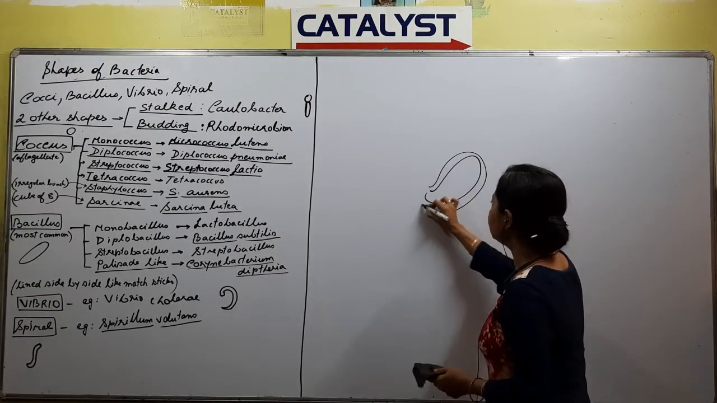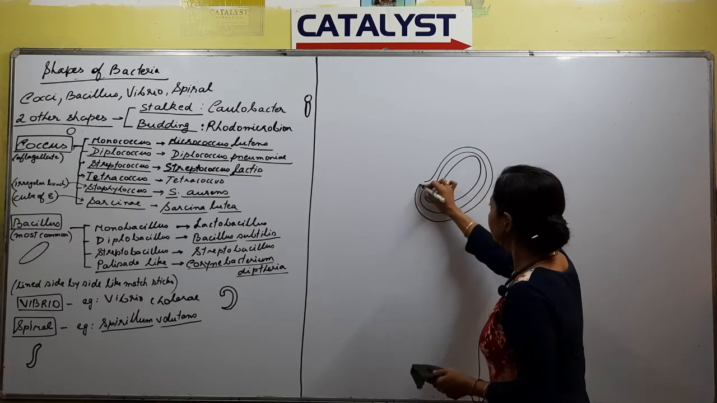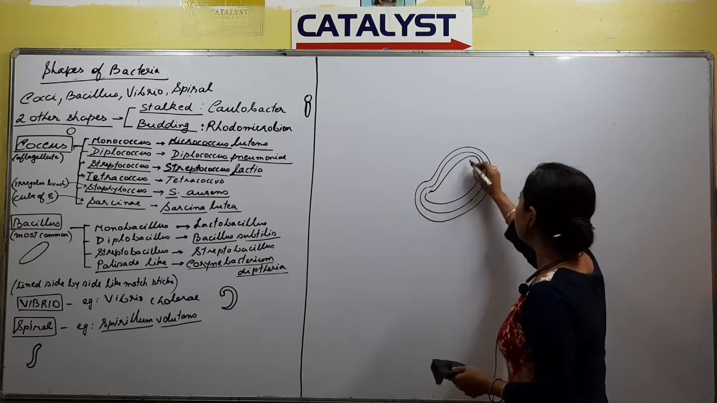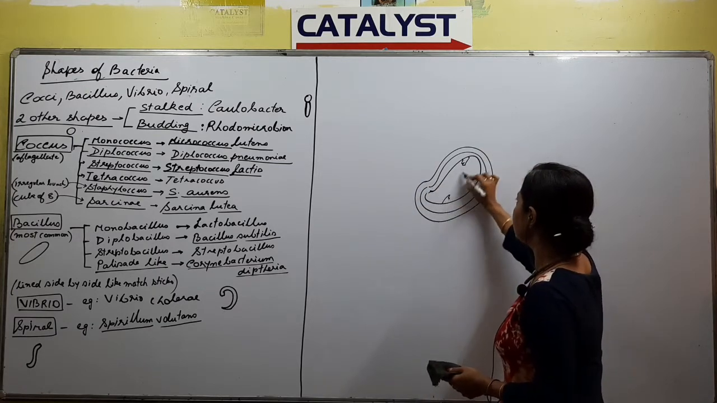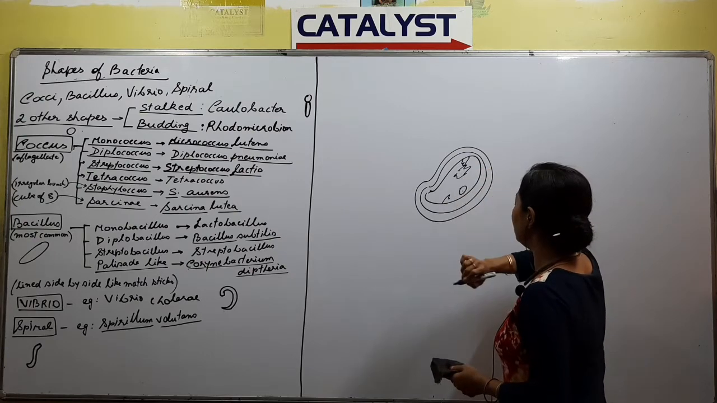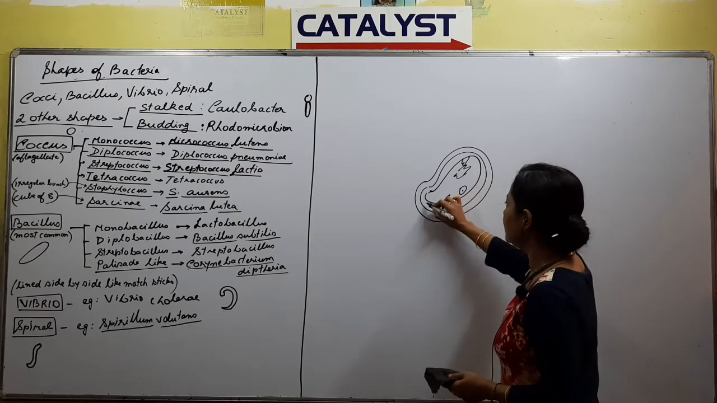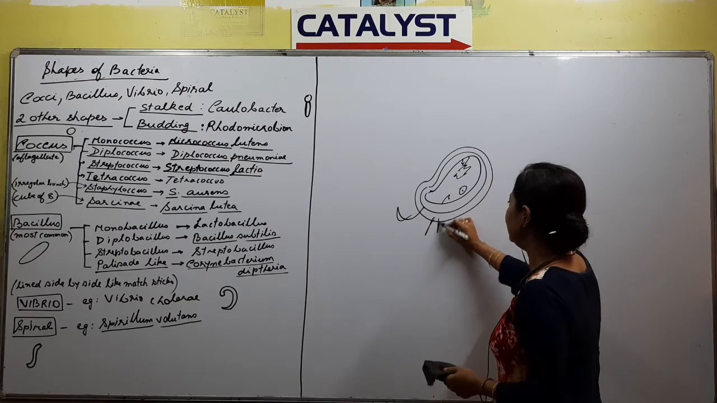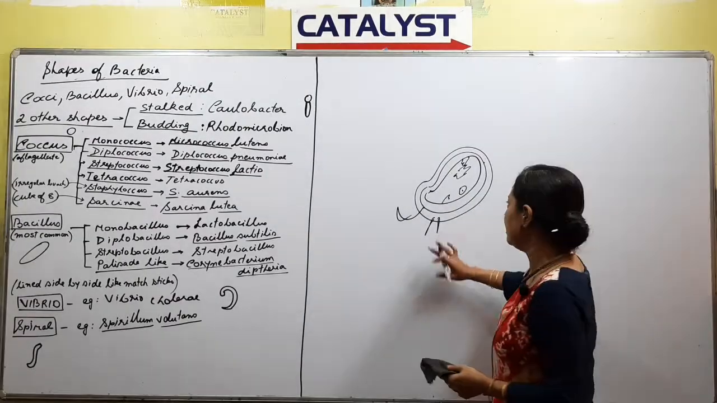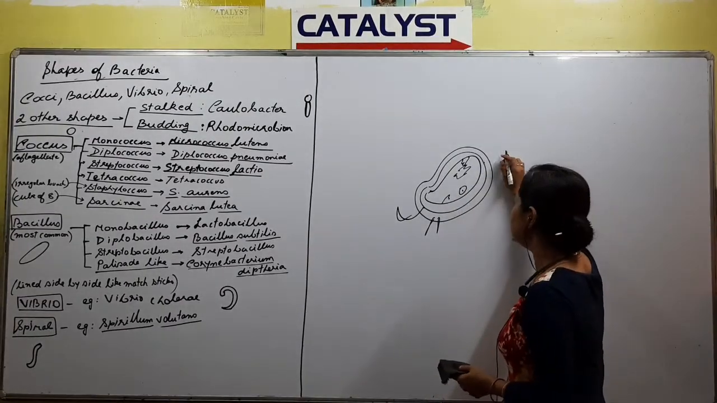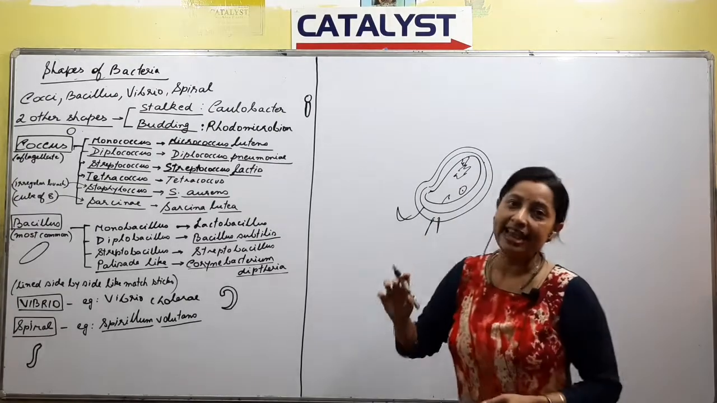There were three layers, right? And inside there were mesosomes, nuclear material, and plasmids, right? We have already discussed the flagella, the pili, the fimbriae, etc., right? Today, what we are going to discuss is the cell envelope.